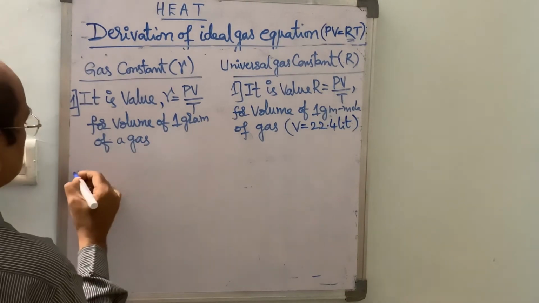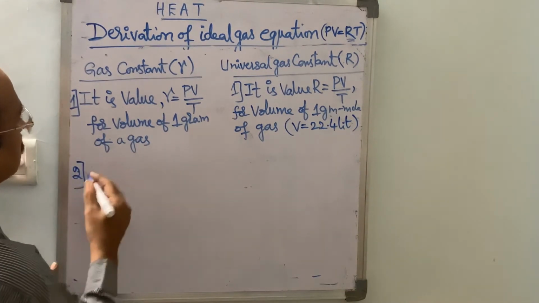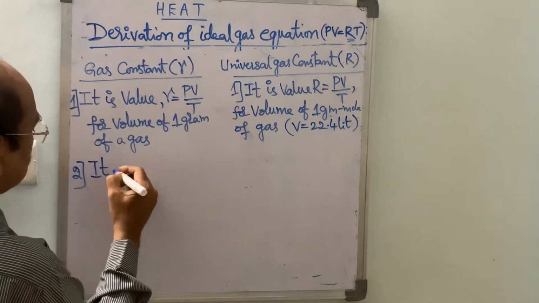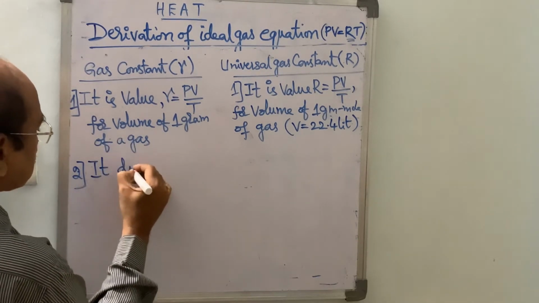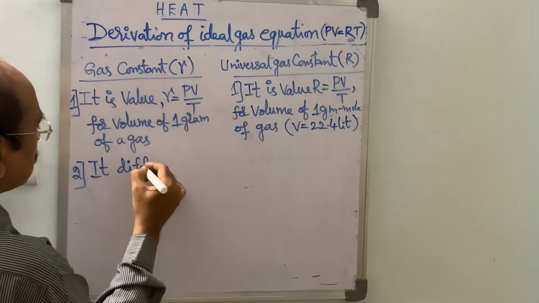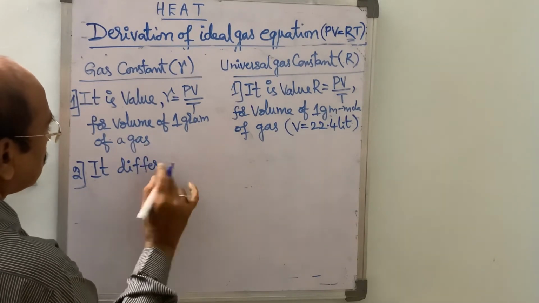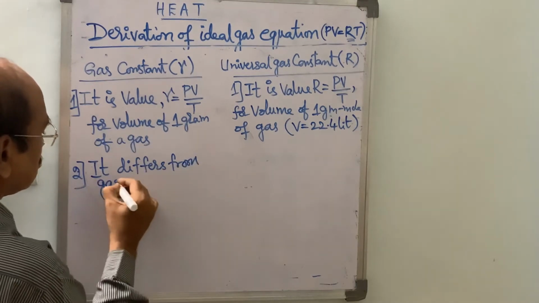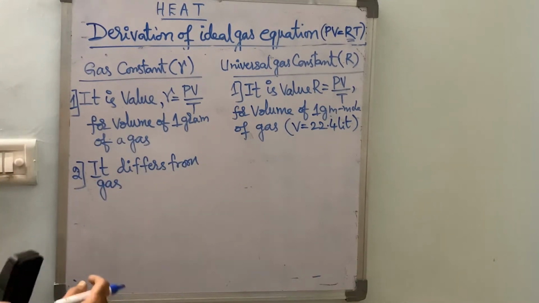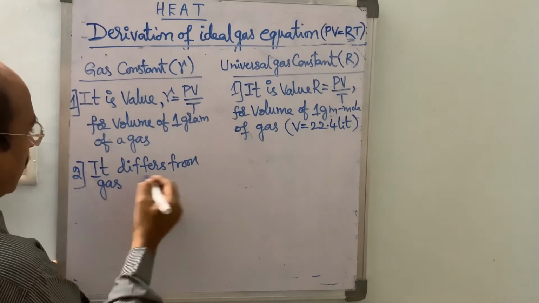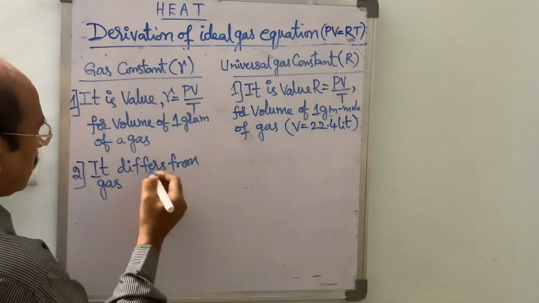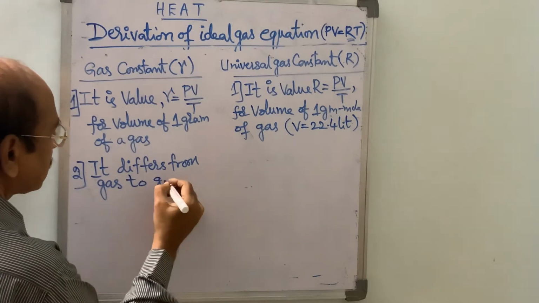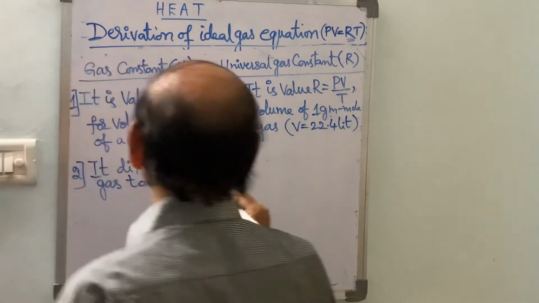Next, the small r value differs from gas to gas. For a single gas, its value remains constant, but if we change the gas, then its value changes.